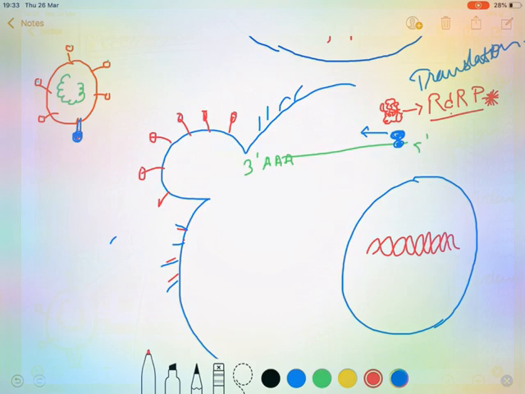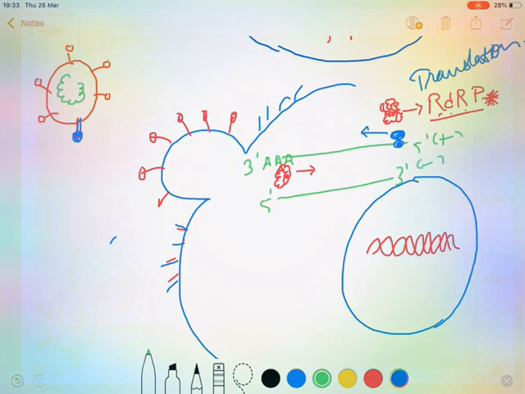That means, after this enzyme RDRP is formed, it will come on this RNA and form a new RNA molecule. But mind it, this RNA is the positive sense RNA, but the new one is the complementary of that RNA. That means, it is from 5' to 3' and it is just a negative sense RNA.